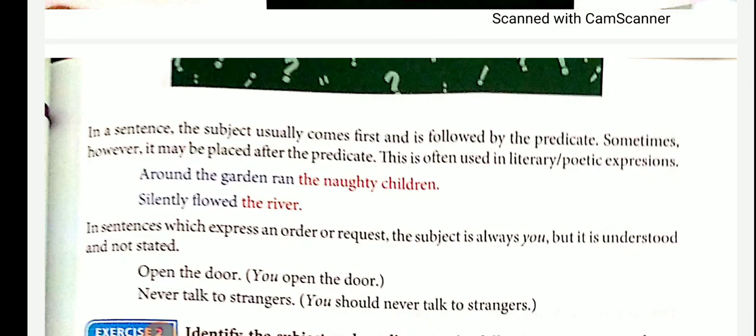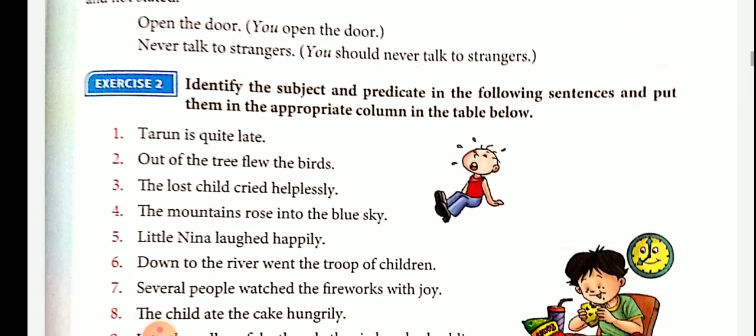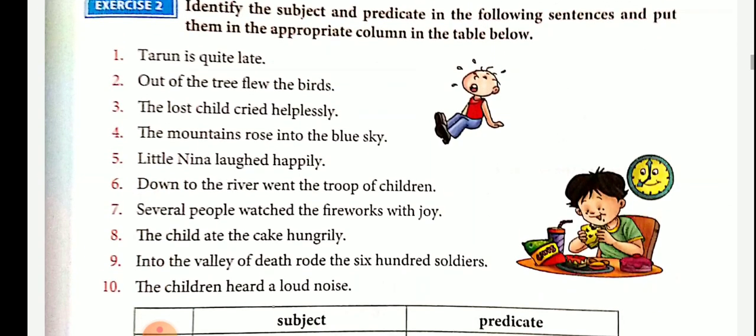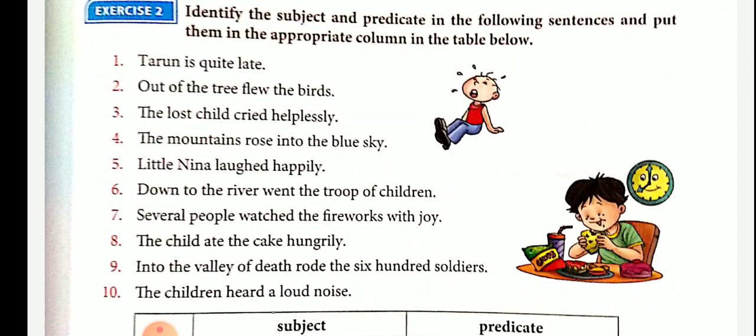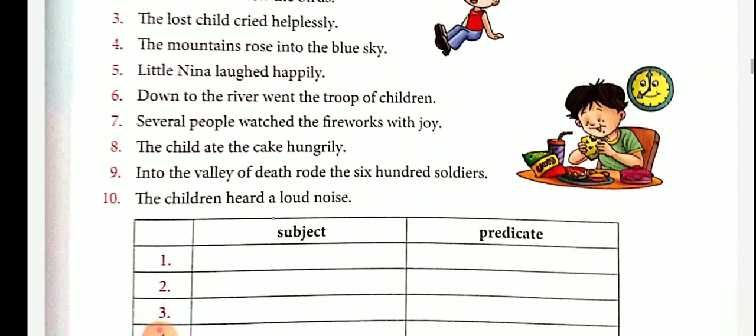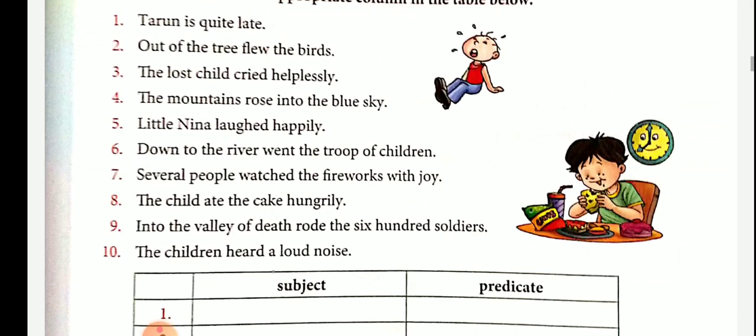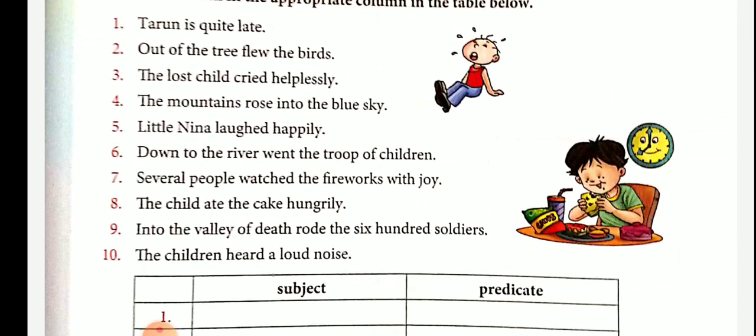Identify the subject and predicate in the following sentences and put them in the appropriate column in the table below. So in the textbook, you can find a table and you have to write subject and predicate. Okay, I will do the first exercise. Tarun is quite late. Tarun is the subject, he is quite late is the predicate.